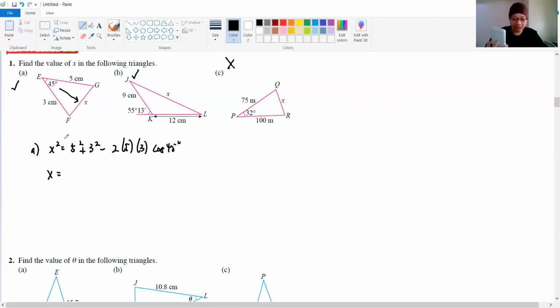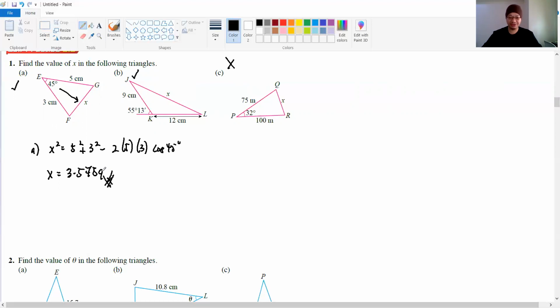Then the answer that you are supposed to get is kind of like this, 3 point something. Okay, 3 point something here. Hopefully you guys can see. Okay, 3 point something. So 3.5759. Okay, I round off to 4 decimal places. 3.5759.